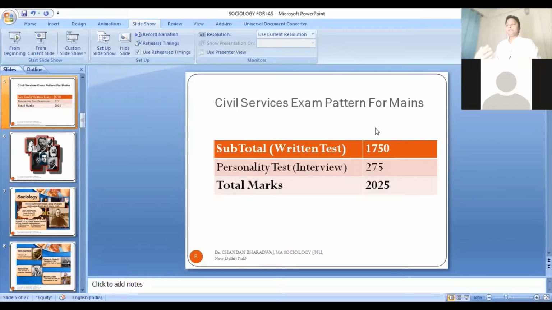Paper one is very much conceptual. In paper one, you have theory and concepts. Paper one starts with the emergence of the discipline, how this discipline started. Then you have to read about the major sociological theorists like Max Weber, Karl Marx, Emile Durkheim, Talcott Parsons, and G.H. Mead. These are the major theorists. Besides that, you have to read about power, economy, kinship. These concepts are also there.